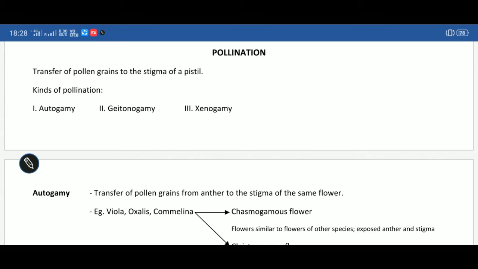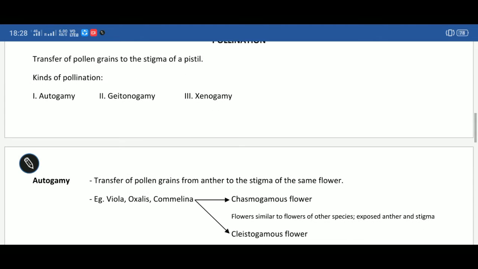Hello students, this is the third lecture of the chapter Reproduction in Flowering Plants. Our topic today is pollination, which will include autogamy, geitonogamy and xenogamy, advantages and disadvantages of self and cross-pollination, devices to ensure cross-pollination, and artificial hybridization.